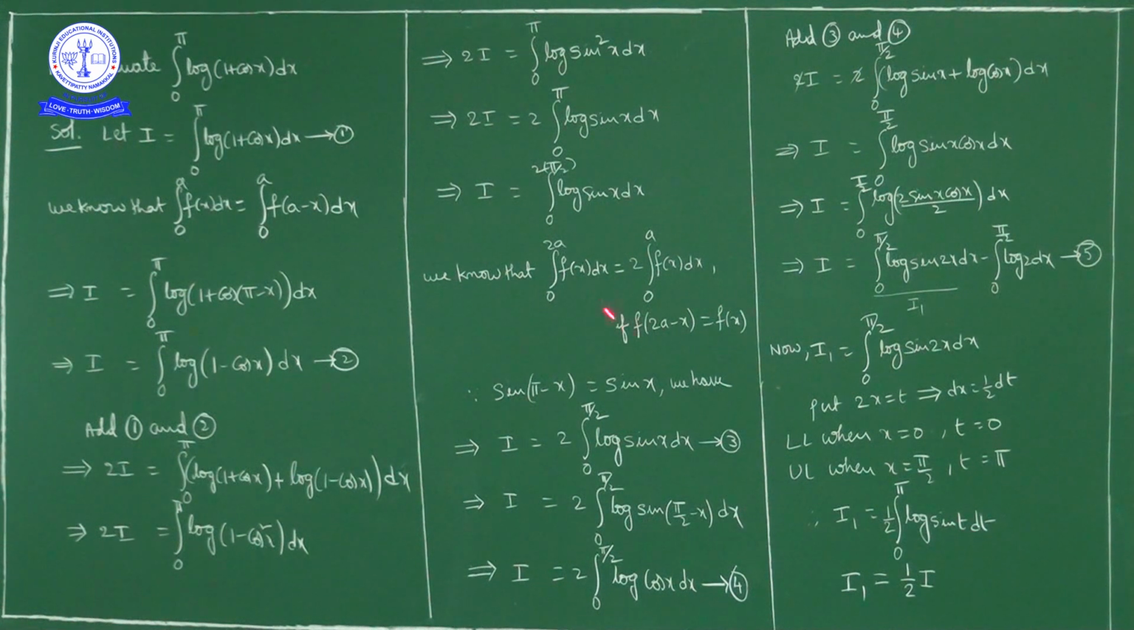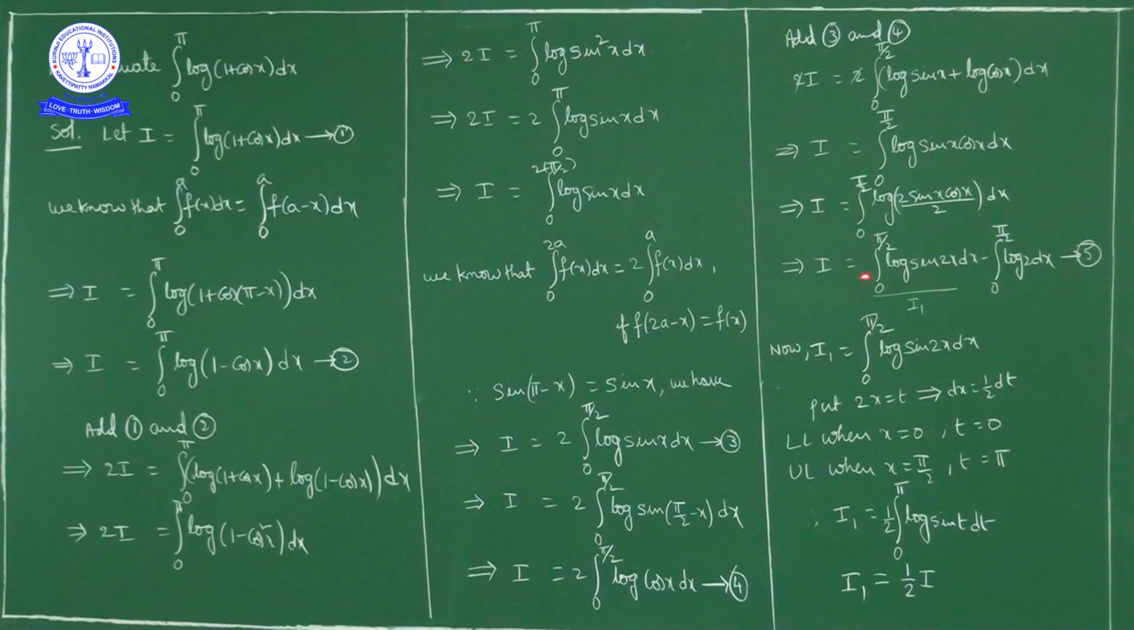Now already we have I is equal to integral 0 to pi log sin x dx. This is also the same thing. In place of x we have t here, but x, t, y are all dummy variables, so in place of t you can consider x. So this is nothing but I only. So I1 is equal to 1 by 2 I.